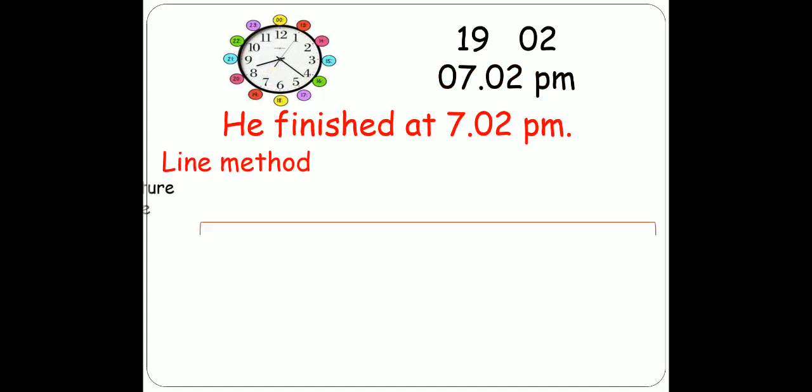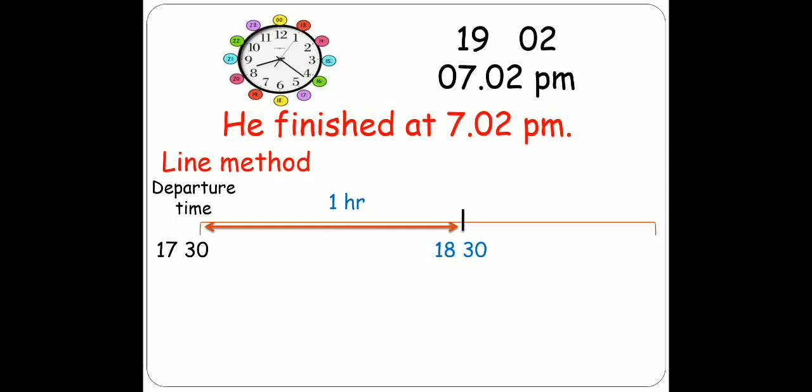Now we will do this question with the line method. What is the line method? We are given the departure time, that is 17:30, or starting time. We will write here the starting time 17:30. Now we will move forward 1 hour. So after 17:30, when we move 1 hour forward, we come to 18:30. We will move 30 more minutes and we come to 19. Now the total time was 1 hour 32 minutes.